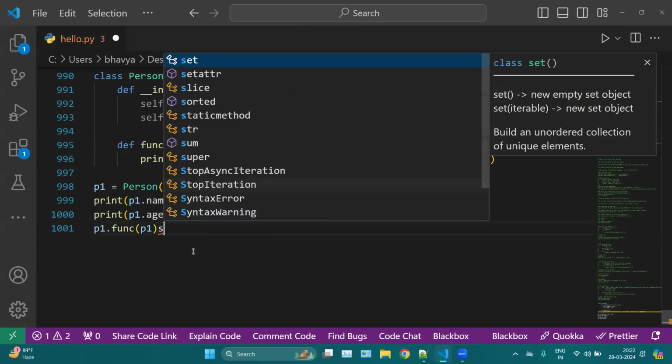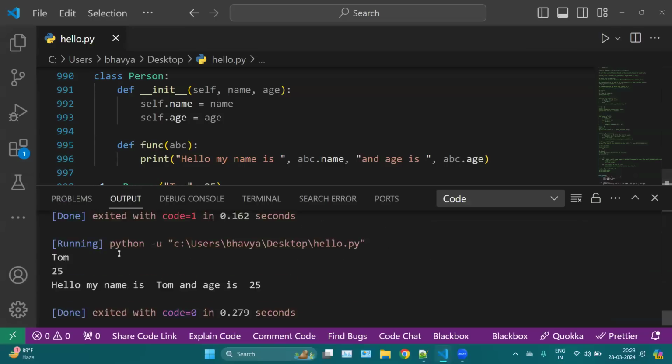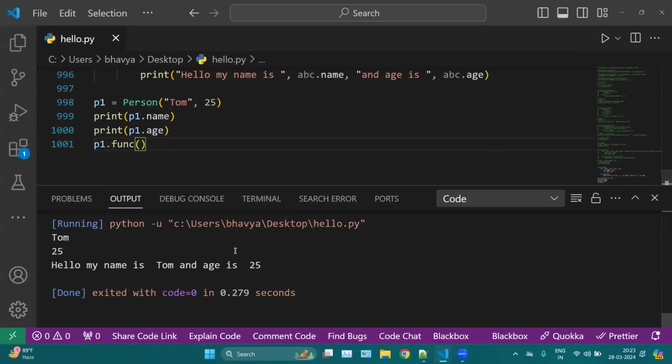One second. Yeah, this one is the syntax.